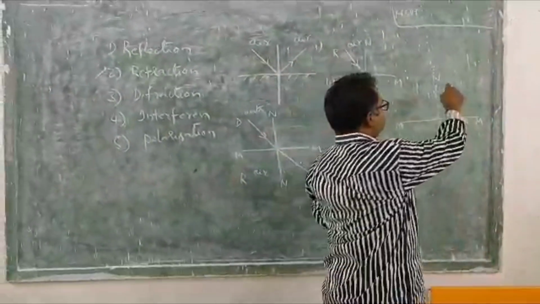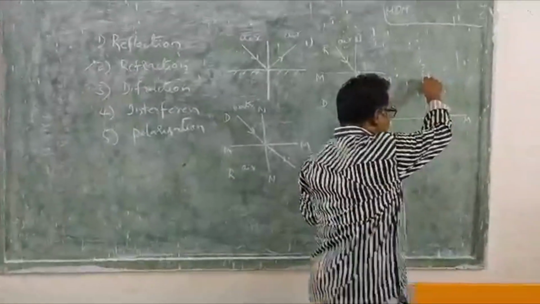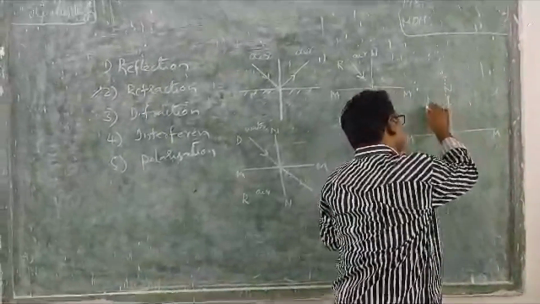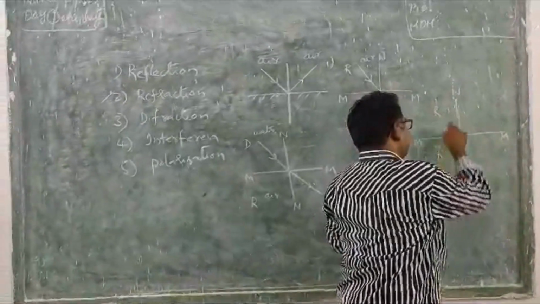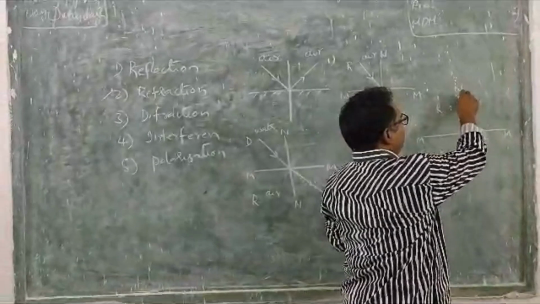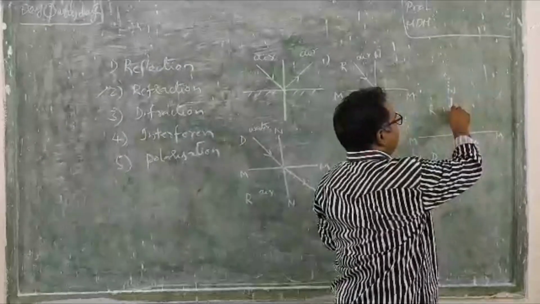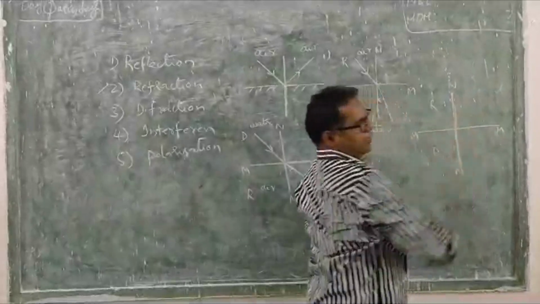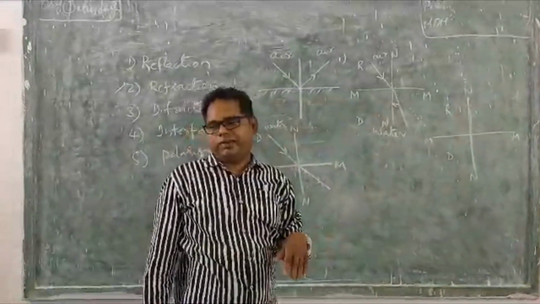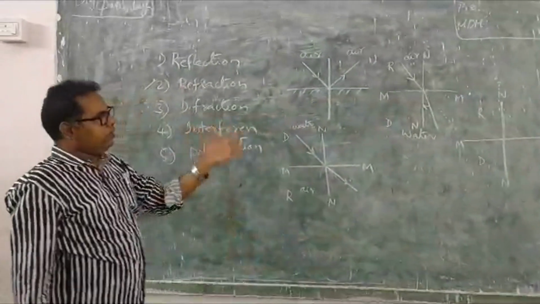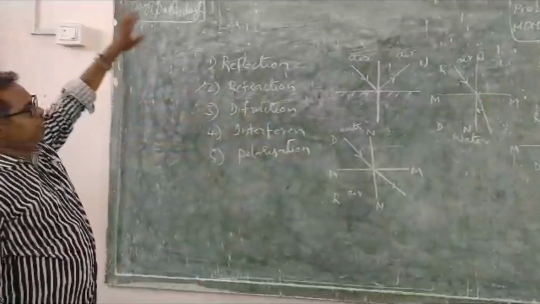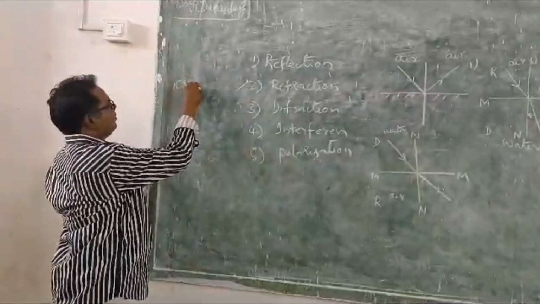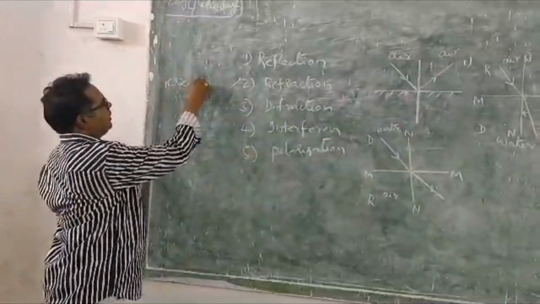So, if you pass the light ray along the normal, and it enters from either rarer to denser or denser to rarer, it won't deviate. That is the third case you have to remember. So, from our topic now, what we have to discuss means critical angle.